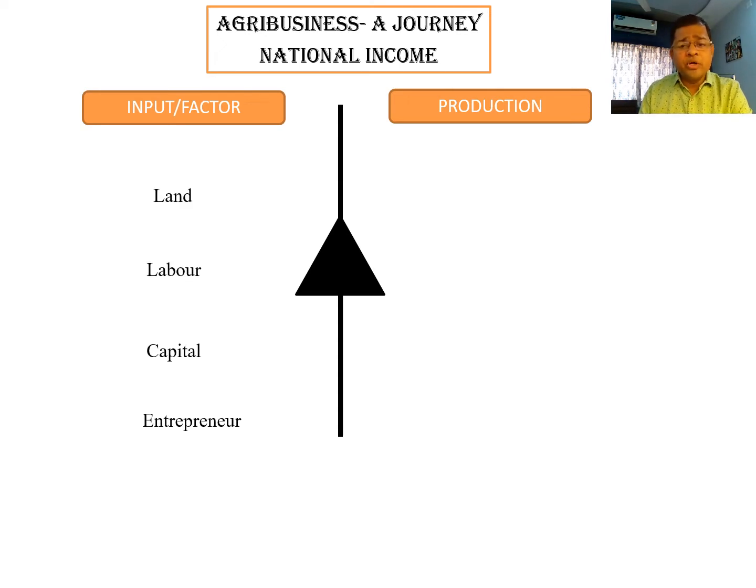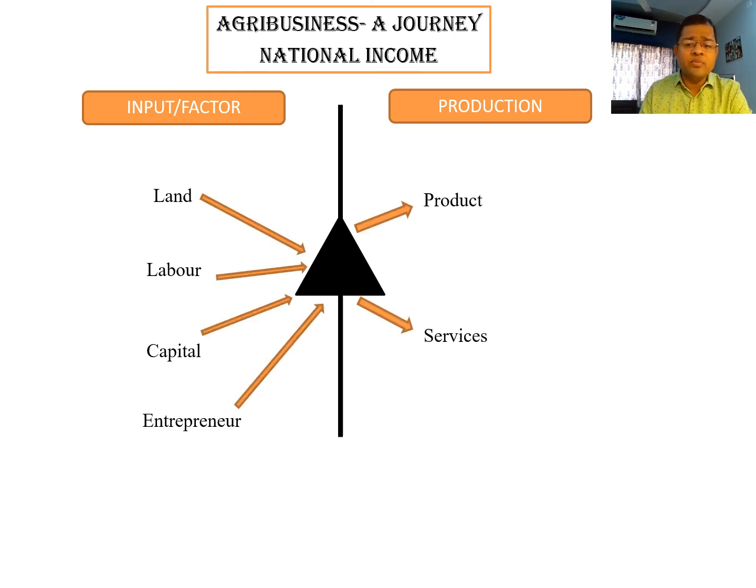To produce something, you need land, labor, capital, and entrepreneurs. When land, labor, capital, and entrepreneurs put in their energy and effort, that is converted into products and services. Products are produced in different ways: through agriculture, dairy, fisheries, manufacturing, industries, aluminium, steel, real estate, automobile, whatever the systems are. Products and services are produced by the use of land, labor, capital, and entrepreneurs.